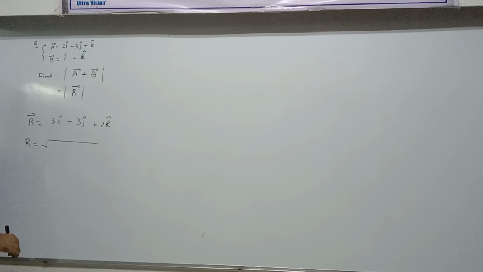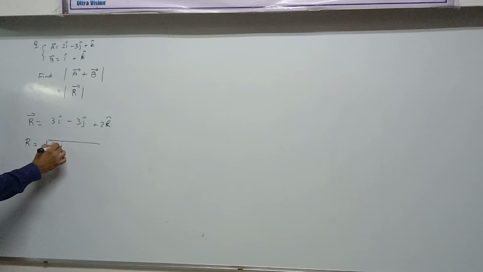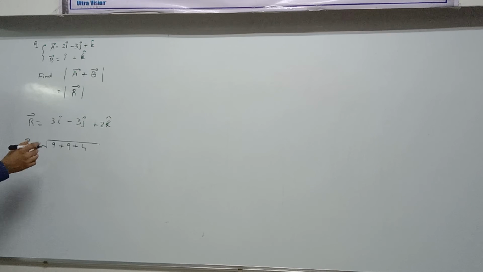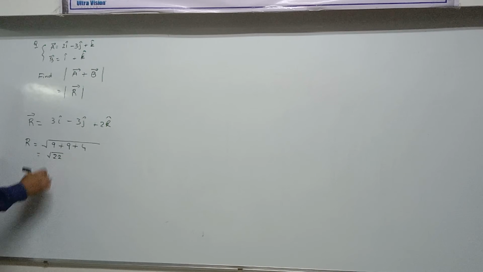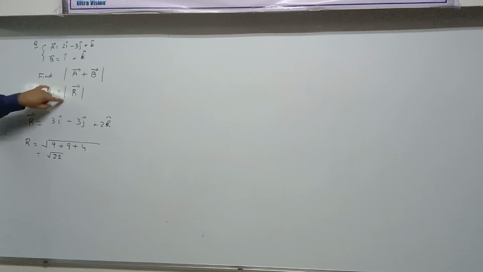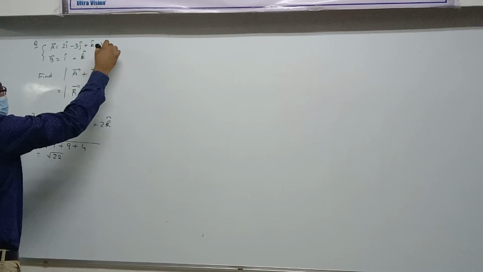Under root 3 square, that is 9, plus 9. Clear or not? You know the formula, right? So this one is root of 22. Okay. So this is another way to find magnitude of resultant, but here everything is given in standard form.